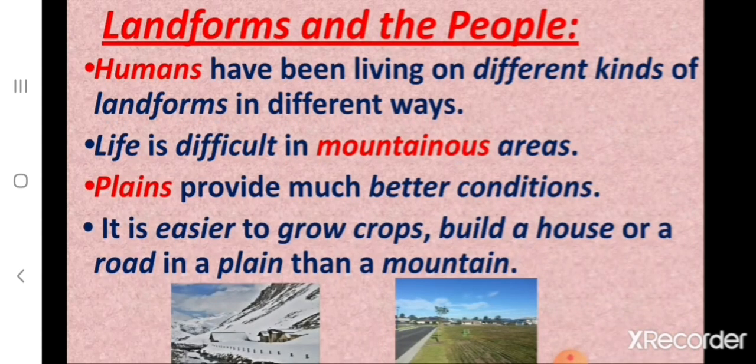Now children, let us revise about landforms and the people. We know that humans have been living on different kinds of landforms in different ways. Children, what are the different kinds of landforms? Different kinds of landforms are mountains, plateaus, plains, etc. And how is life in mountainous areas? Life is difficult in mountainous areas. And which landform provides much better conditions? Plains provide much better conditions. That is, it is easier to grow crops, build a house or a road in a plain than a mountain.